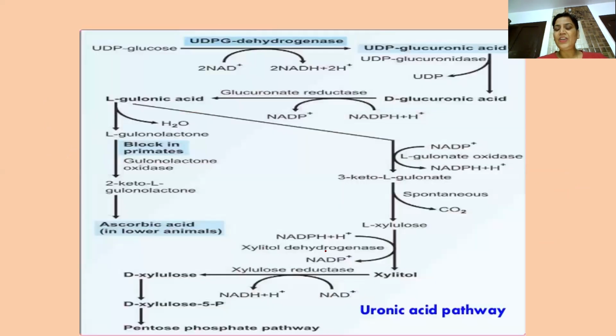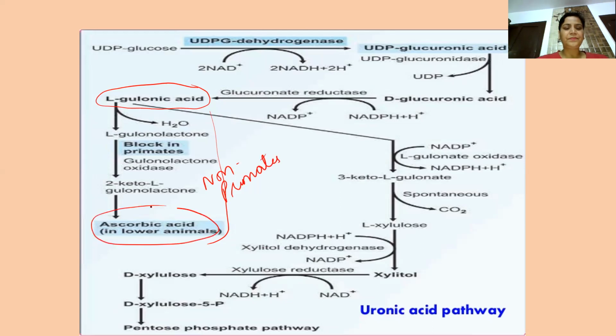Now see, this is the uronic acid pathway. Once this L-gulonic acid is produced, in non-primates it forms ascorbic acid, but human beings lack this enzyme, L-gulonolactone oxidase.